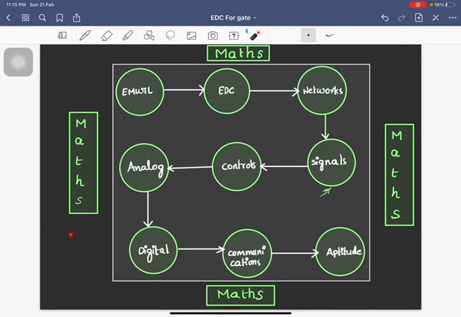So this is a brief overview of the subjects for GATE for EC students.